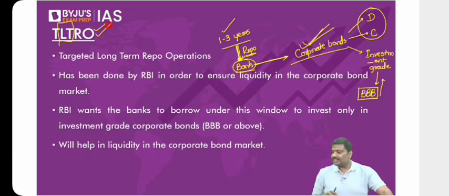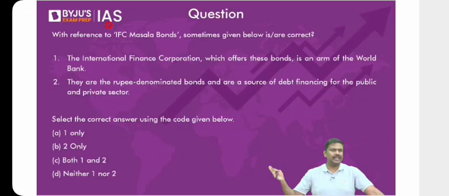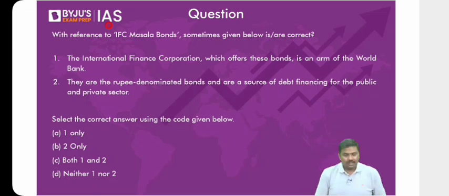Done. So these are the various important aspects of the financial market that I wanted to discuss with all of you. Now let's solve questions. Then we'll pick up the next chapter. Now solve the question here.